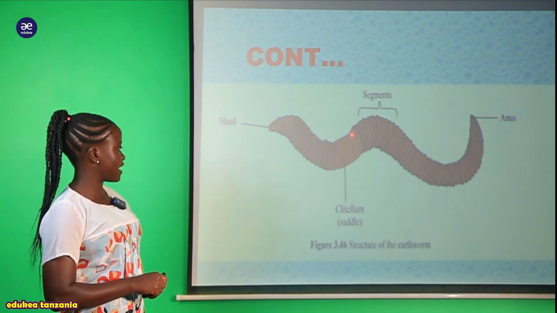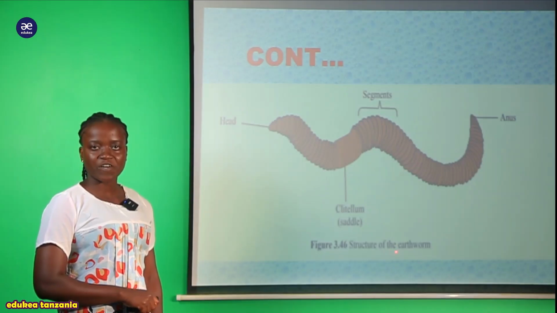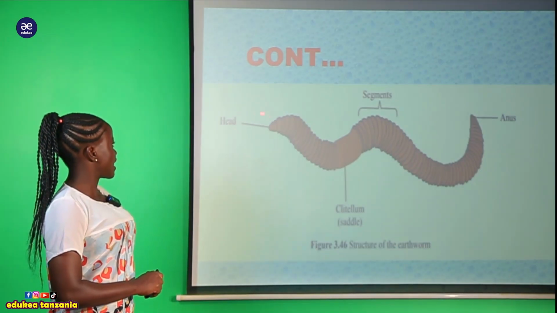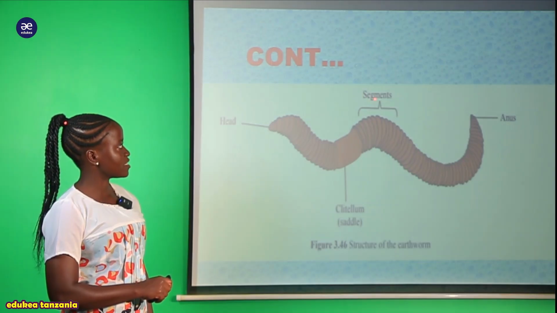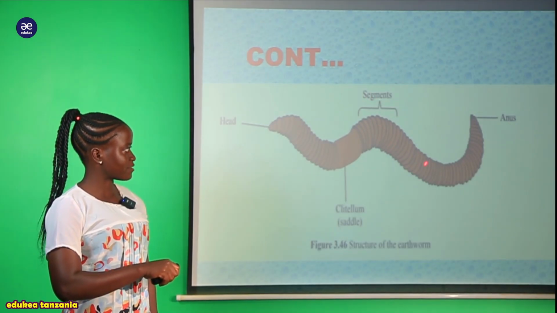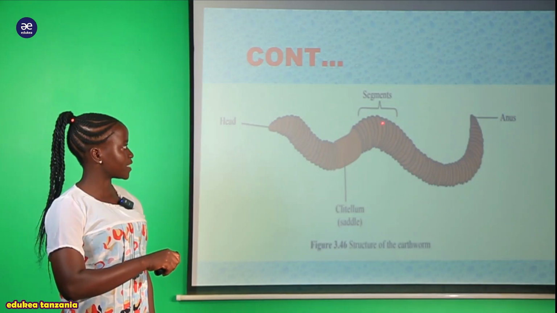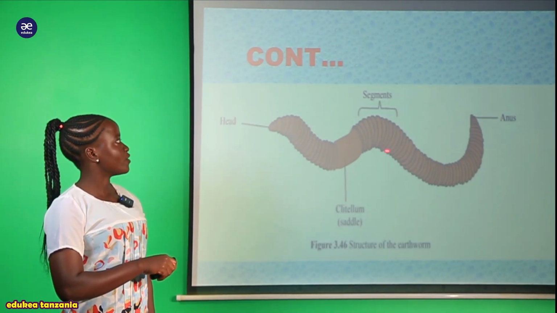Now you can see they have this clitellum, which we call the saddle. We are going to see its function later. Also we have the head and the segments. This one is the metameric segmentation. You can see that many segments are found on their bodies.